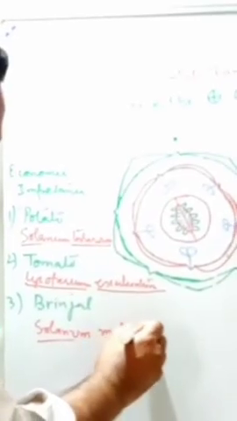Now this is Lycopersicum esculentum. Then we have brinjal, it is Solanum melongena.